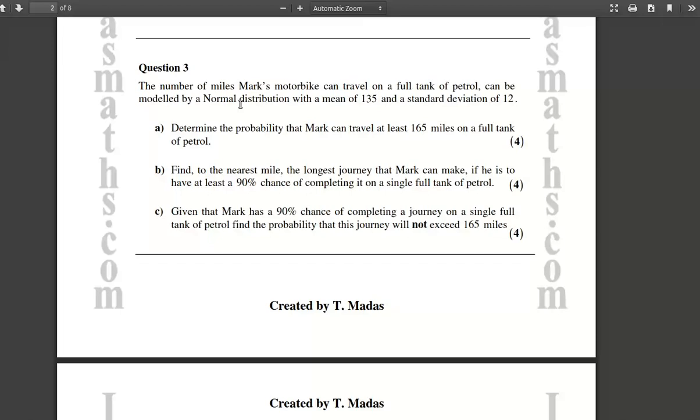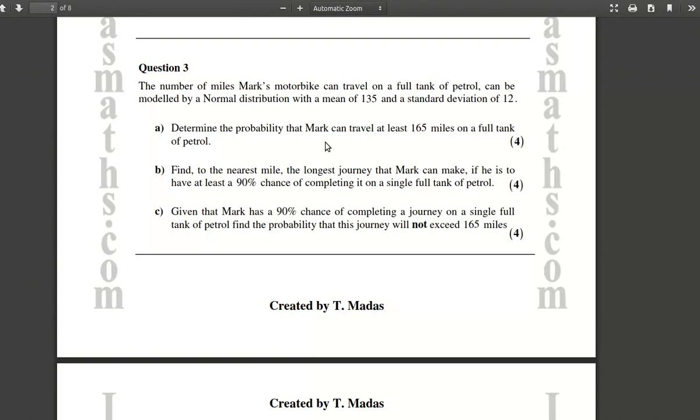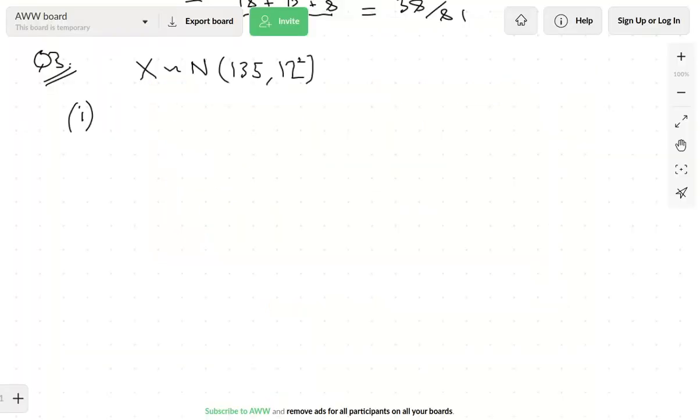The number of miles Mark's motorbike can travel on a full tank of petrol can be modelled by a normal distribution with a mean of 135 and a standard deviation of 12. And the question starts off pretty friendly. So we've got all the info because all we need to find first is the probability that Mark can travel at least 165 miles. So I don't think it takes too much imagination to see that this is the probability that X is greater